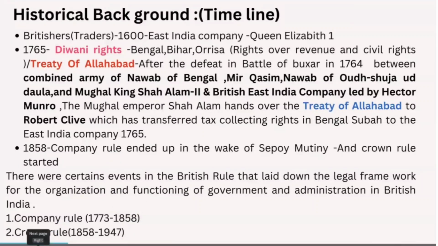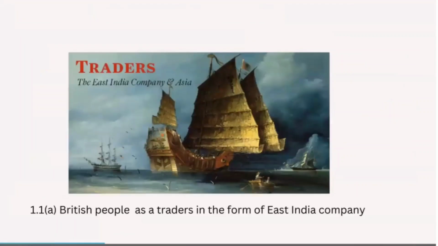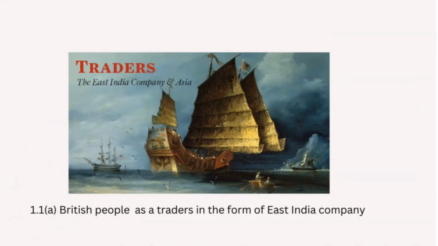Next, see here, the British came as traders in the form of the East India Company, reaching via the sea route, just as Vasco da Gama reached Calicut in 1498 via the Cape of Good Hope and the Arabian Sea.